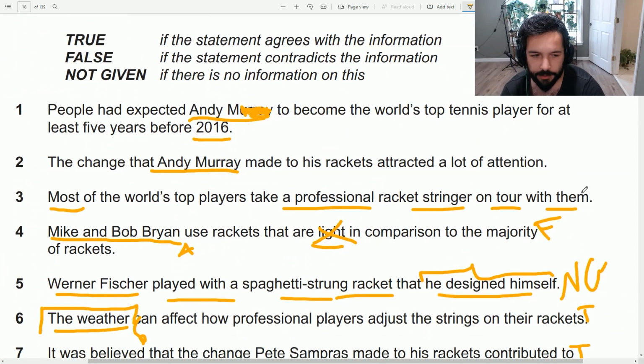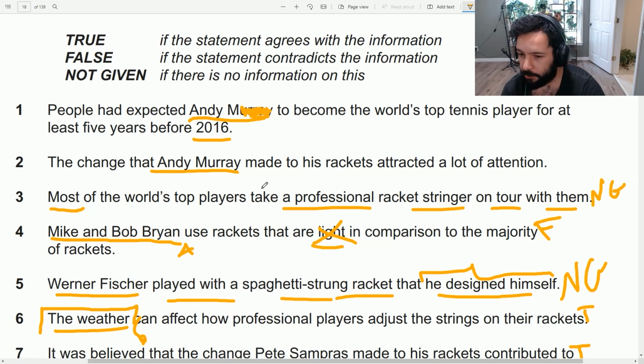We don't know. Maybe they do, maybe they don't. Again, we cannot say this is false just because we didn't find it in the passage. If it was false, it would say, well, most players can take a stringer with them, but it's too expensive. Or they can do it, but they prefer to be alone. So that's why they don't really want anyone else to be on tour with them. But we didn't say anything like that. So we cannot say this is false.